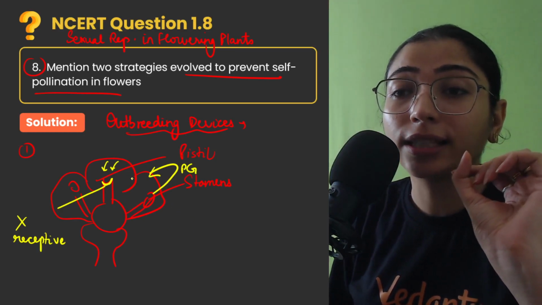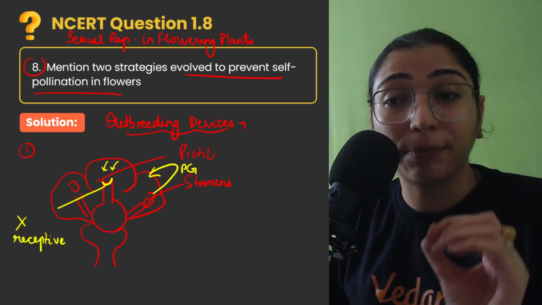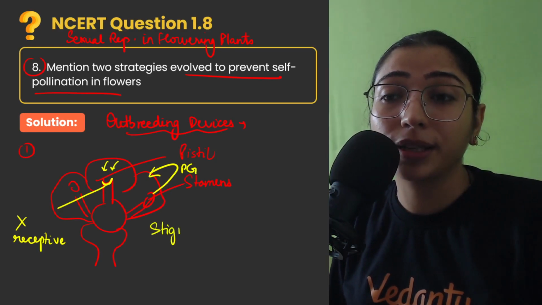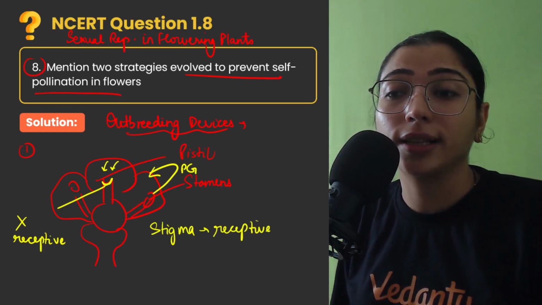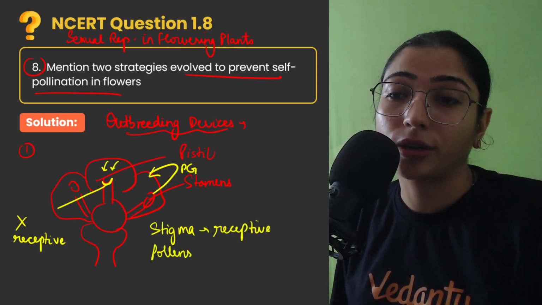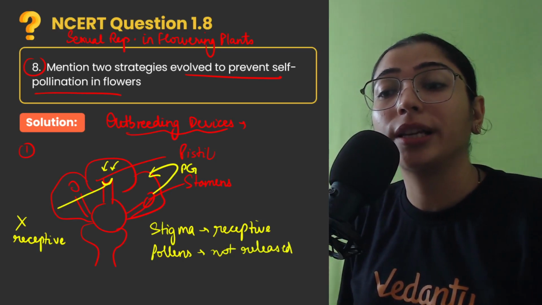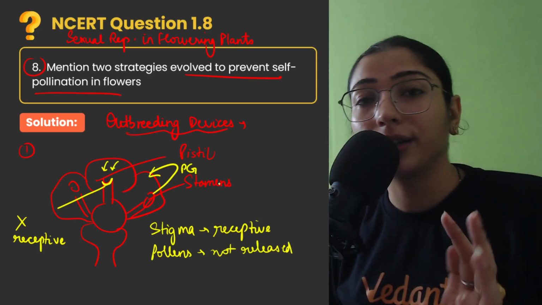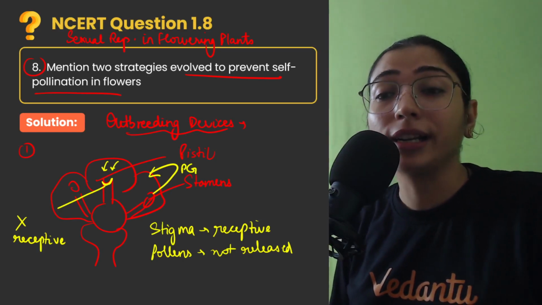In the second case, what could happen is that the stigma will become receptive first, and pollens are not released. So children, this is the case where again self pollination will not take place. The pollen grains will be mature at different time, and stigma will become receptive at different time.